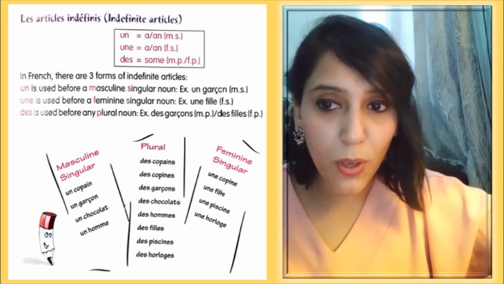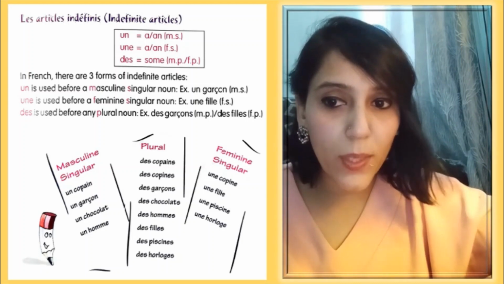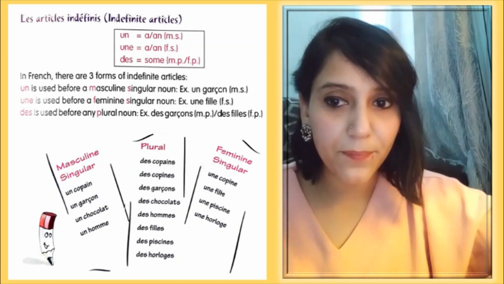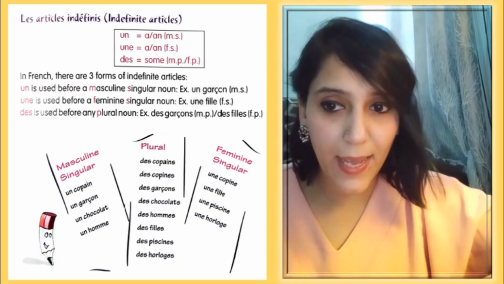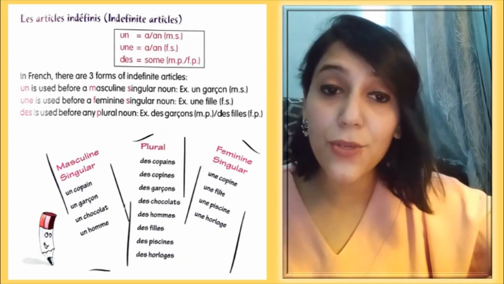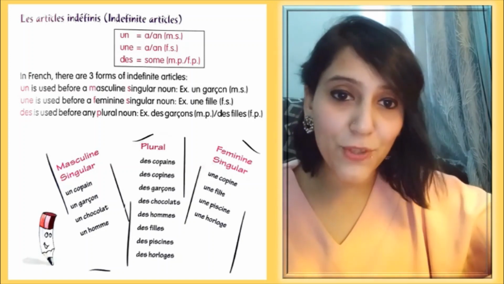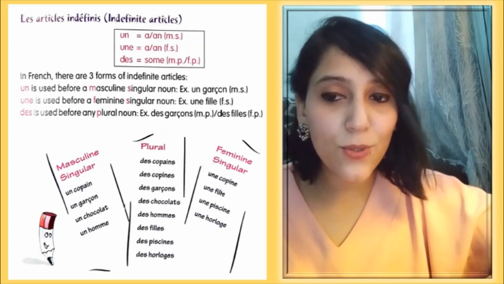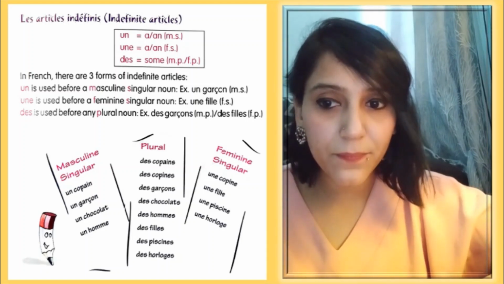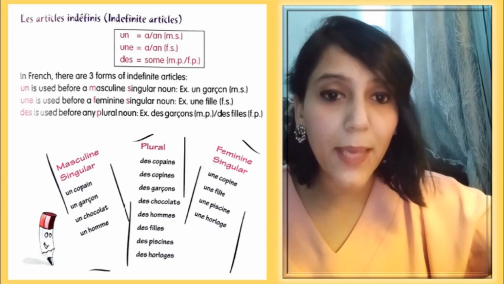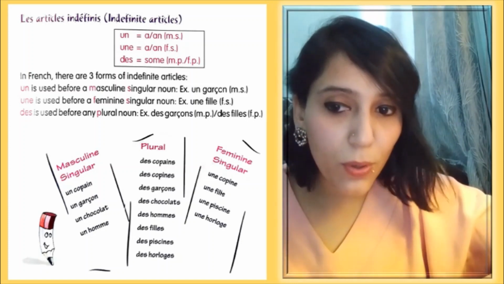Third is des garçons, some boys. Des garçons, des chocolats, some chocolates. With S because it is plural, and the article des is used as the noun is plural. J'ai des chocolats, I have some chocolates. Tu as des chocolats, you have some chocolates, right? Des hommes, some men. Des filles, some girls. Des piscines, some swimming pools. Des horloges,